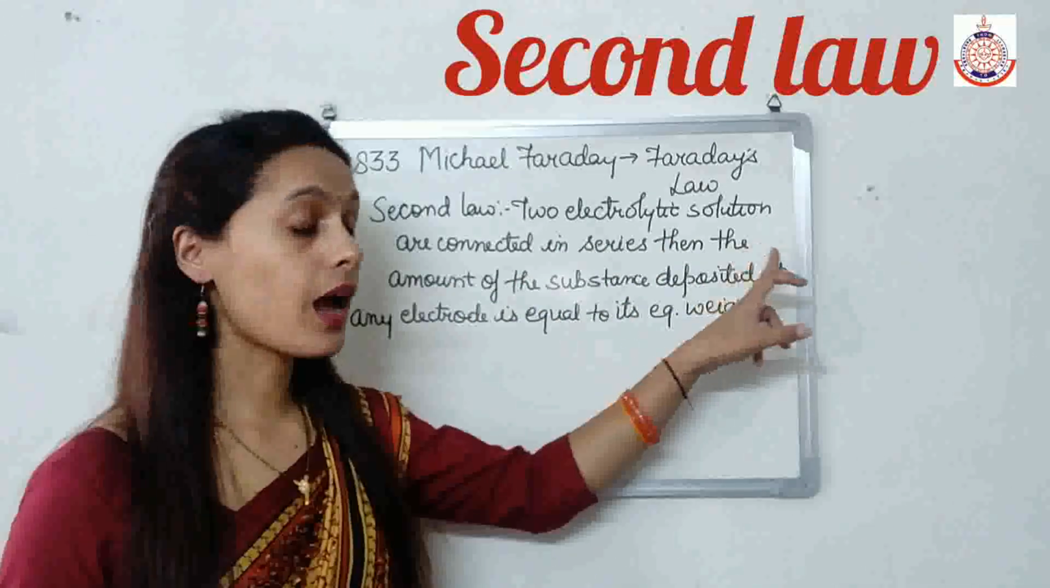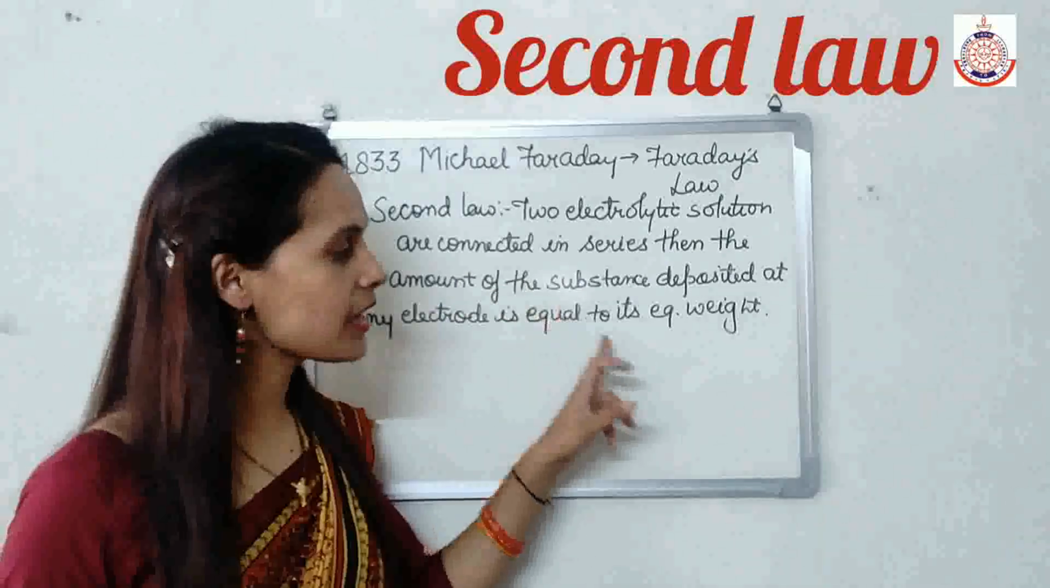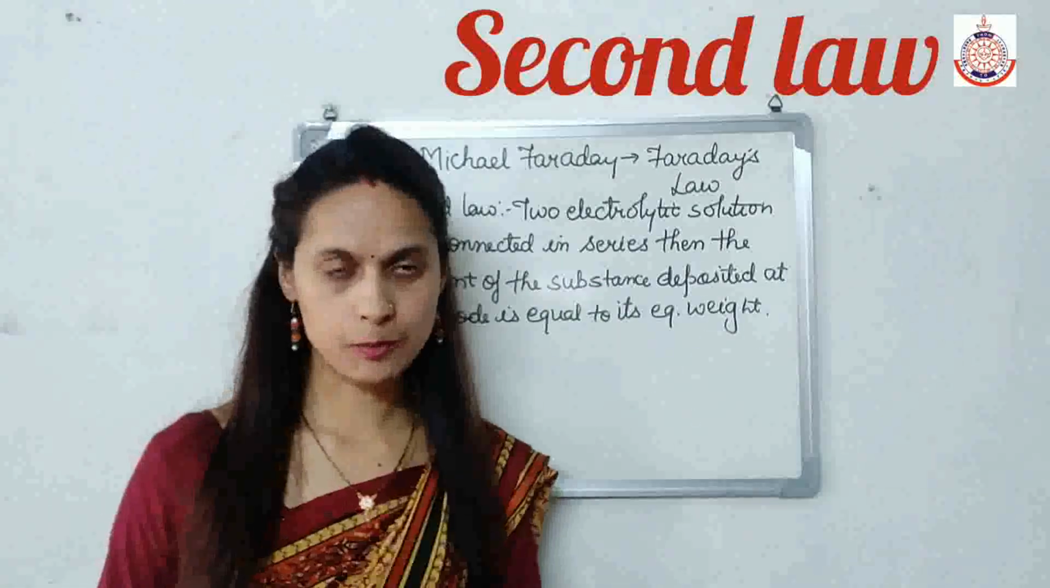So whenever similar amount of electricity is passed through the two electrolytic solutions which are connected in series, then the amount of the substance deposited at any electrode is equal to its equivalent weight.